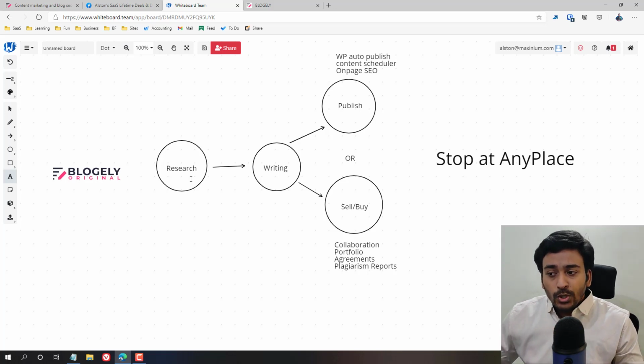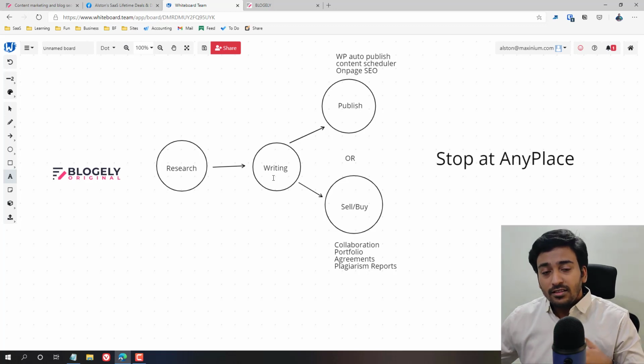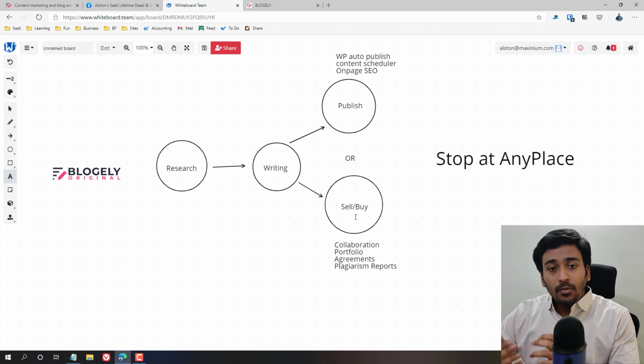One, you can publish on your own website using the auto publish setting and the content calendar to schedule your content automatically to be published on your WordPress site, with on-page SEO optimization, because they support integration with the Rank Math and Yoast SEO plugins. The other way, after you write something, is that you can try to sell the article you have written using their marketplace.